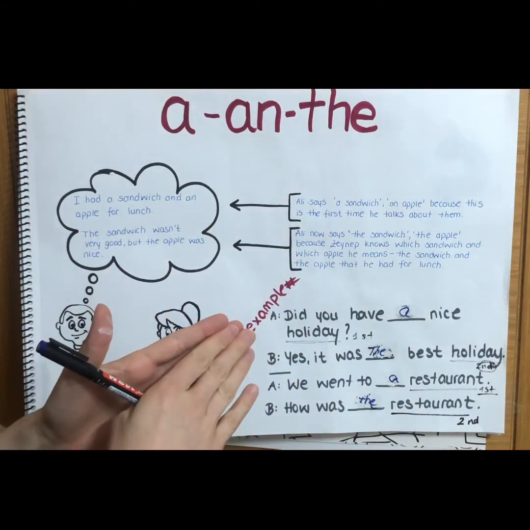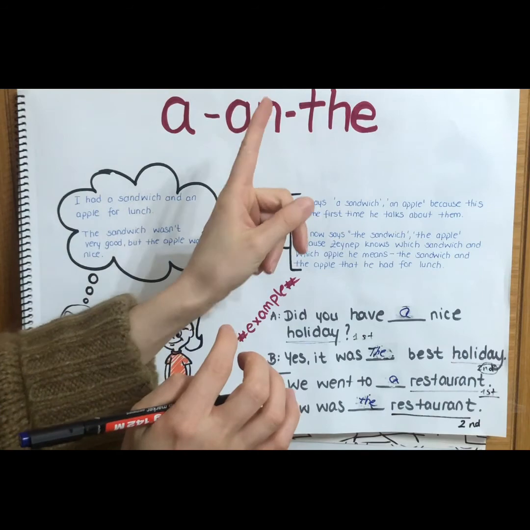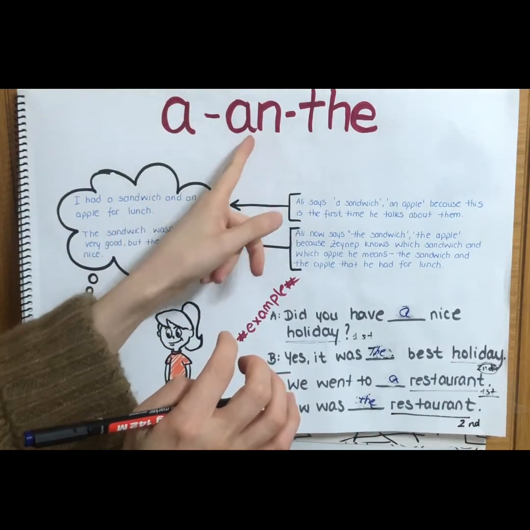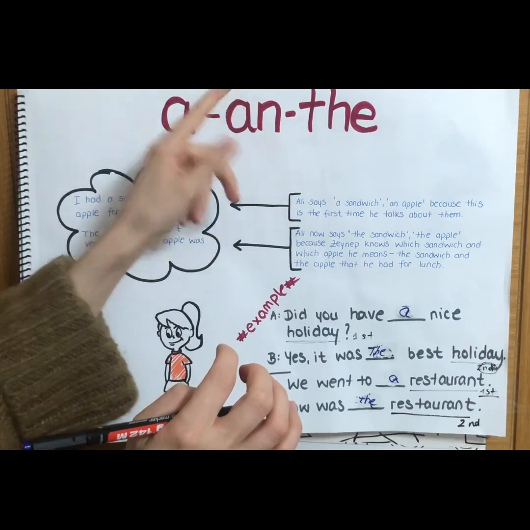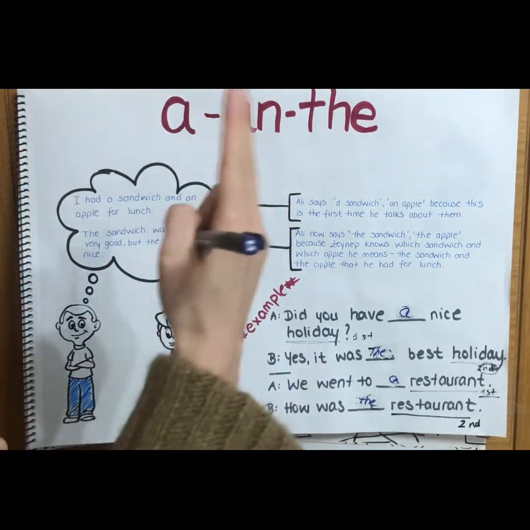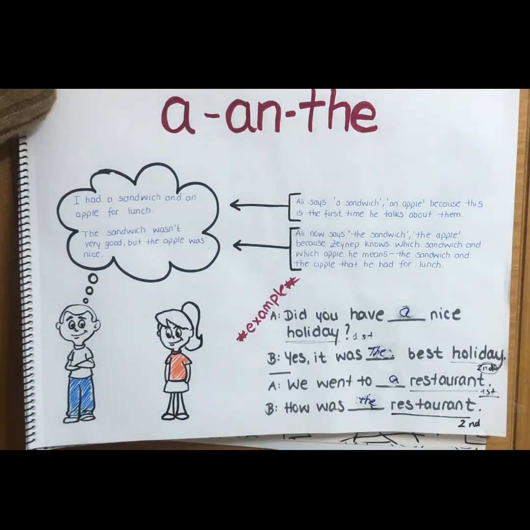Let's make a short revision. If I say something for the first time, I use a, an. This is for consonant. This is for vowel. If I say it for the second time, I use the. Let's look at some examples.